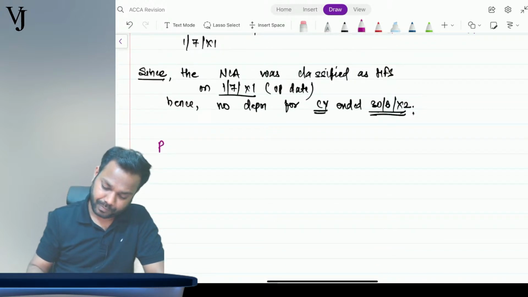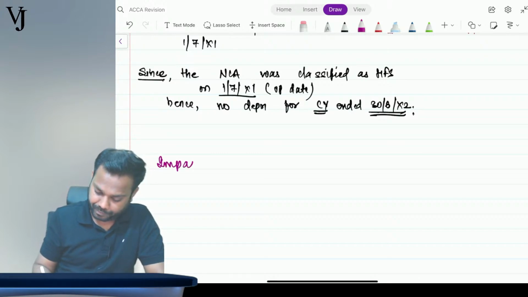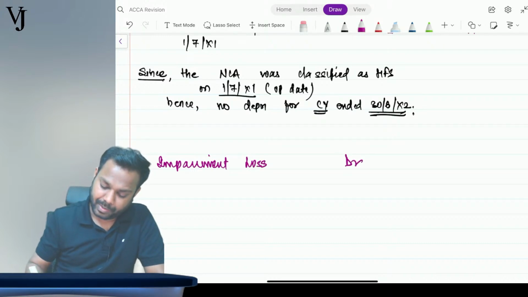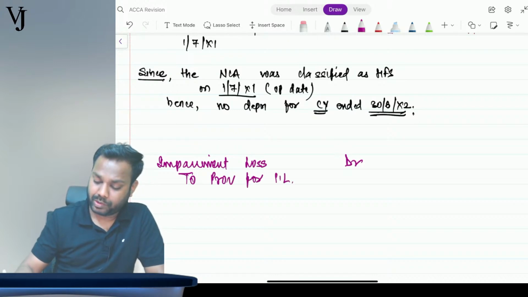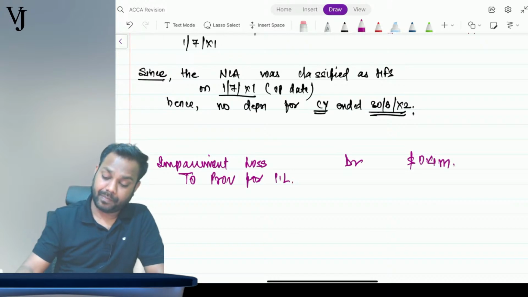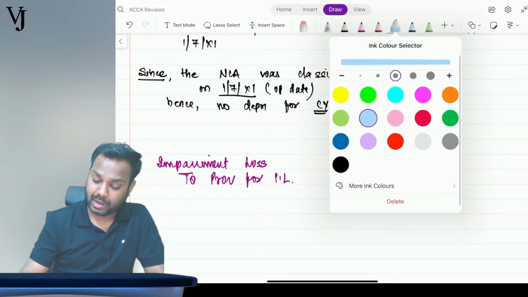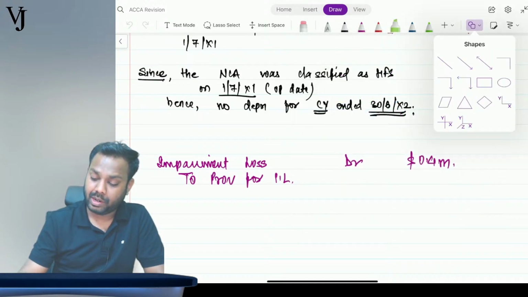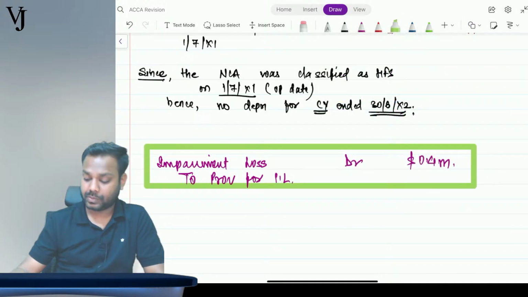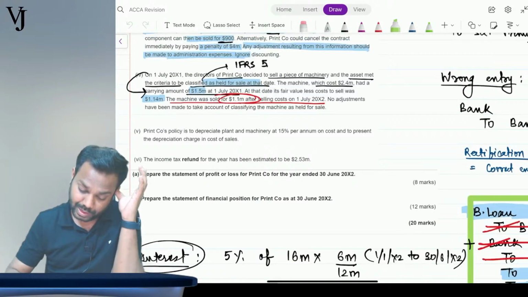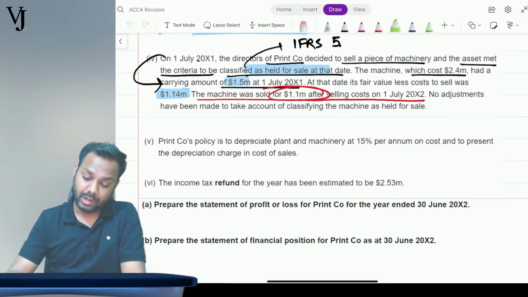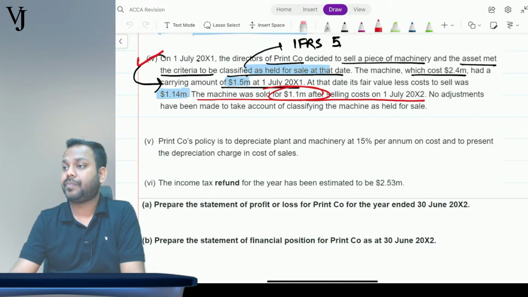Provision for impairment loss account debit, provision for impairment loss $0.4 million. Now this is a rectification entry, so I have to pass it in the green box. Is that clear, everyone? Is this adjustment clear, everyone?